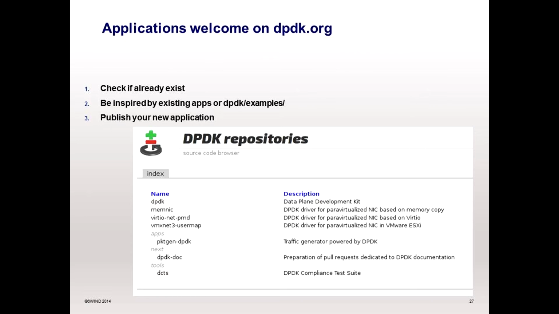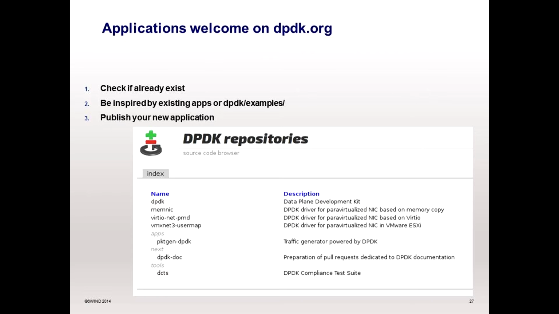So about dpdk.org, before writing your application, I think you should check this repository. It's the root dpdk repository, because there is a new section called apps. You can see the first app is pktgen-dpdk from WindRiver.